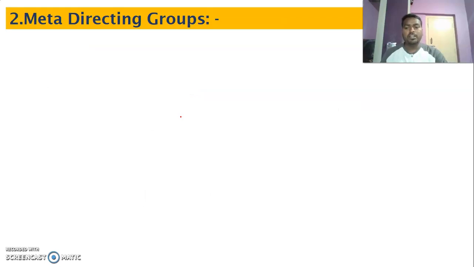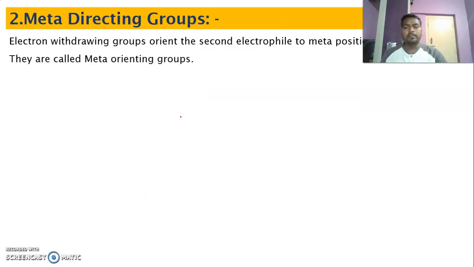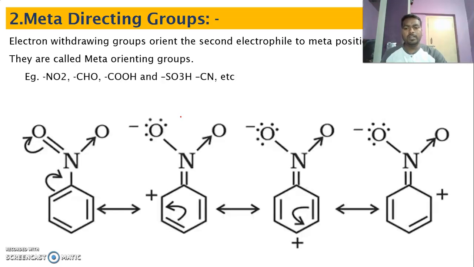Next, meta directing groups. Let us look at the resonance structure here. Usually nitro, aldehyde, carboxylic acid, sulfonic acid and cyanide, if these groups are already present on the benzene ring, are called meta directing groups. That is, they are directing the incoming electrophile to the meta position.